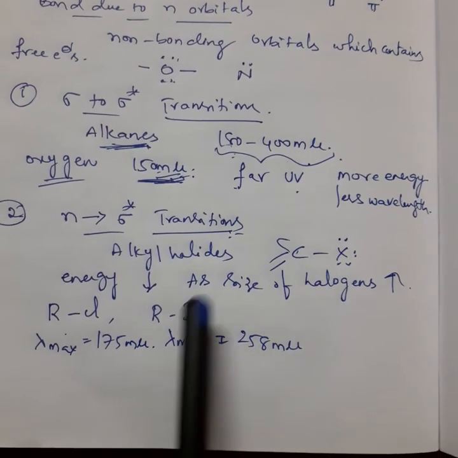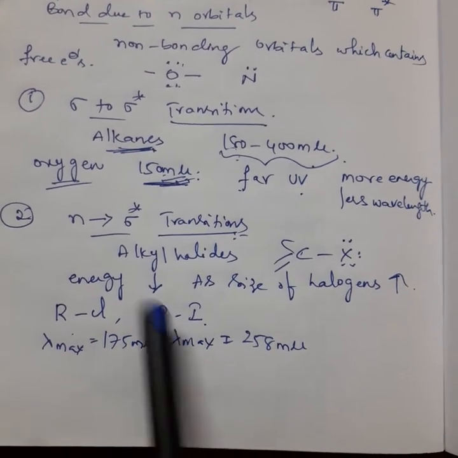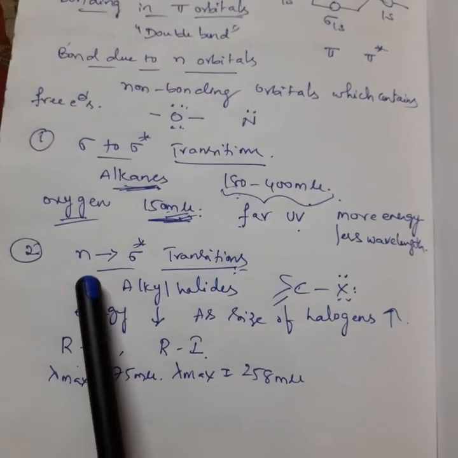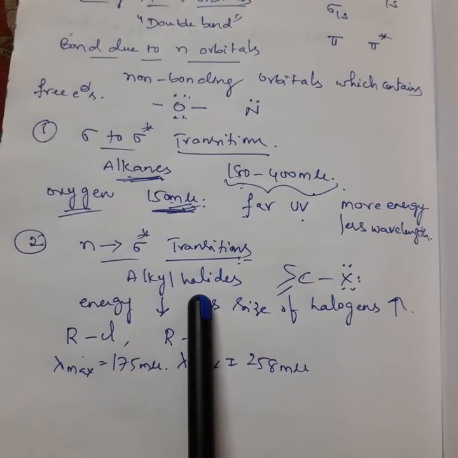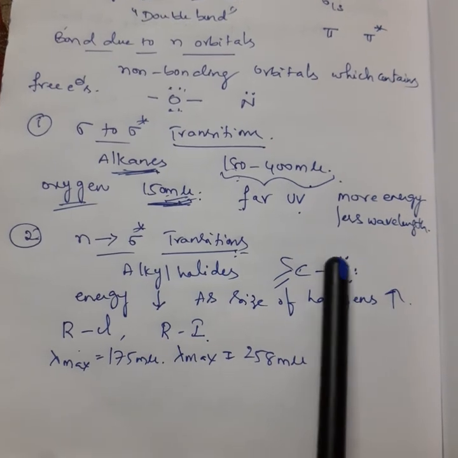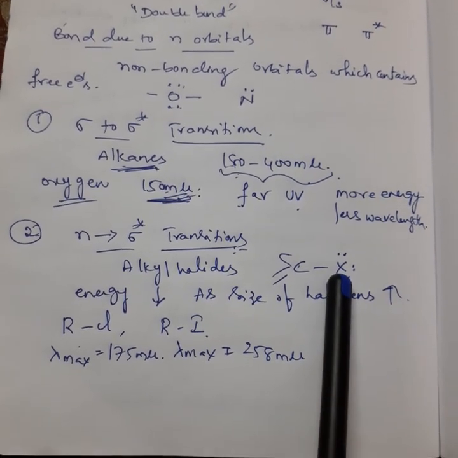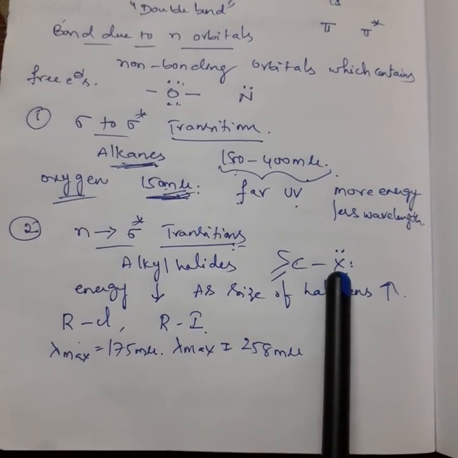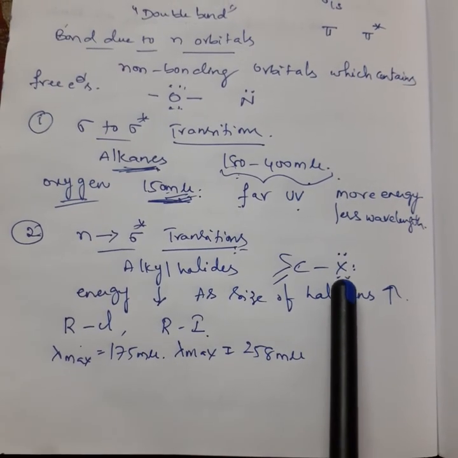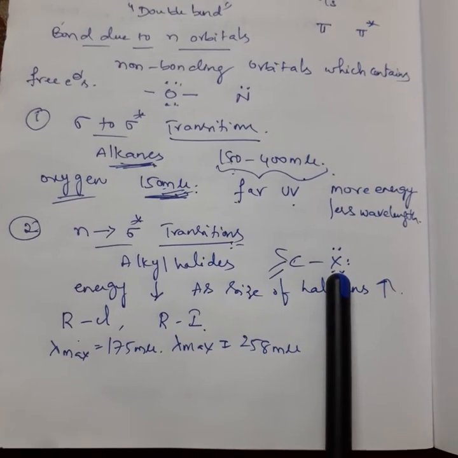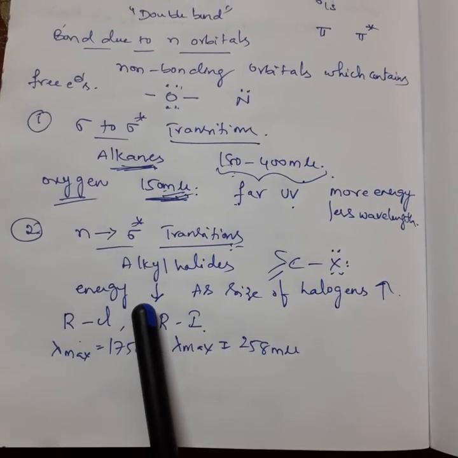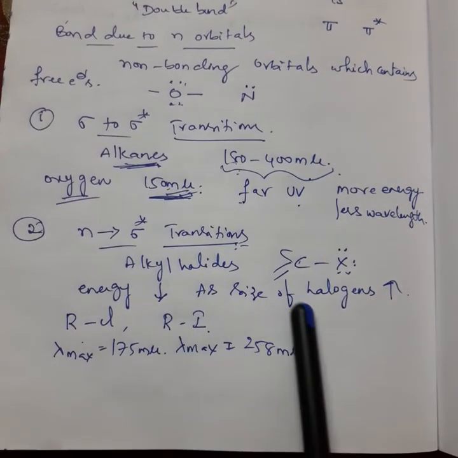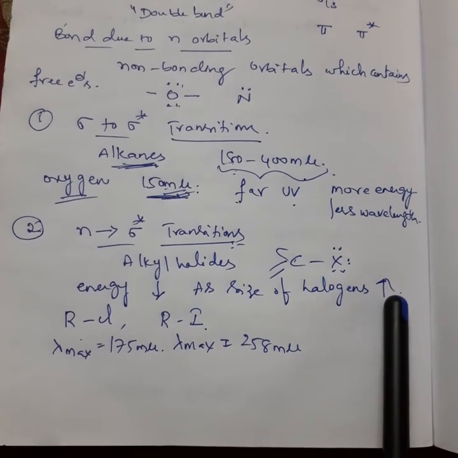Because once again I want to repeat this topic. The second transition is from n to sigma star. What is the example? Alkyl halides. Here halogens have 3 lone pairs. So during this excitation, electrons will excite from this non-bonding to sigma star. The absorption of energy decreases as the size of the halogen increases.